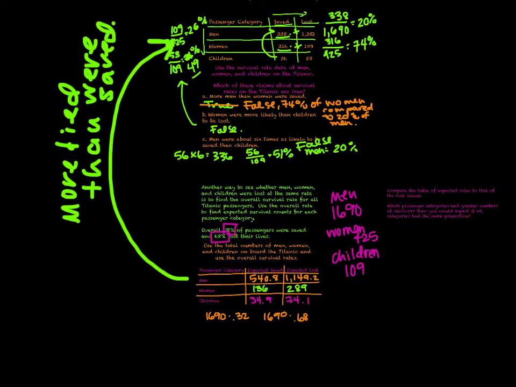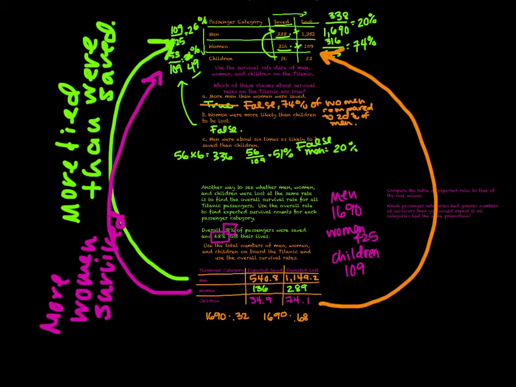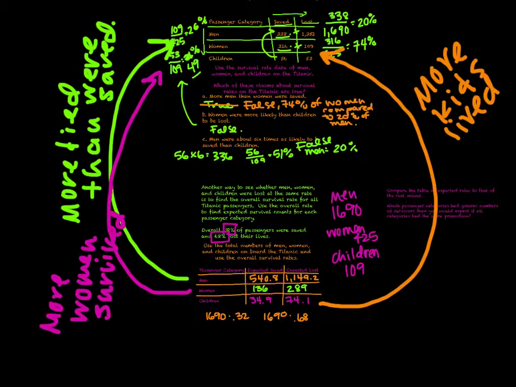For women, a greater number of women survived, so more women survived, much higher number. And the last part, kids, when we look at that, we have 34.9 and 74, and we also see that more kids survived in comparison to the prediction. So we have more kids lived in comparison to the prediction. More women also lived, but more men died.